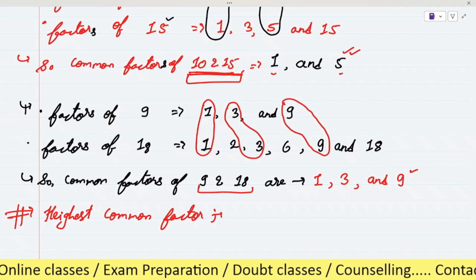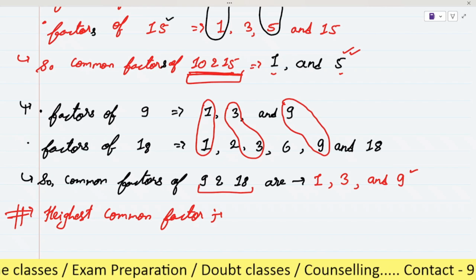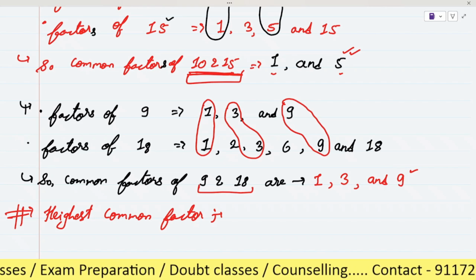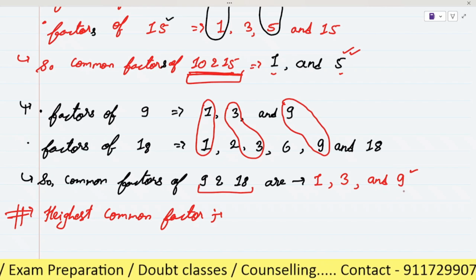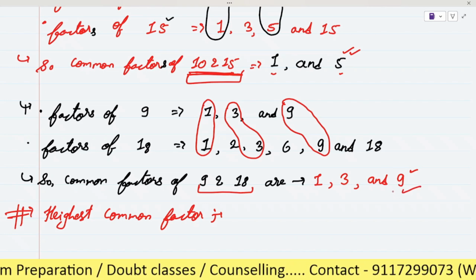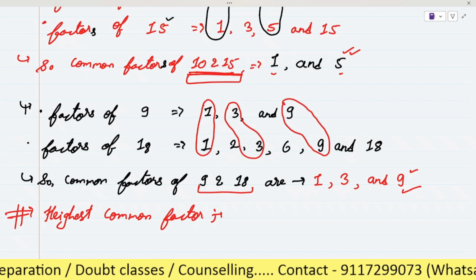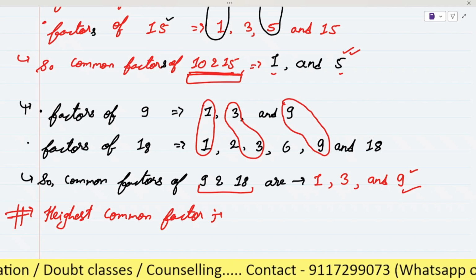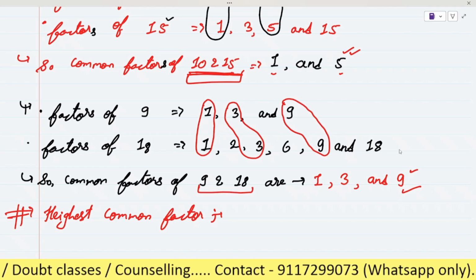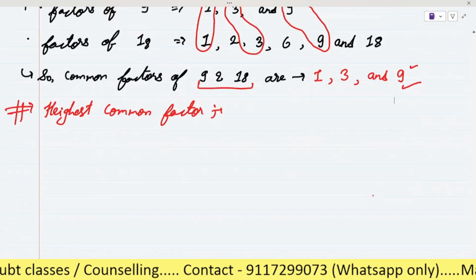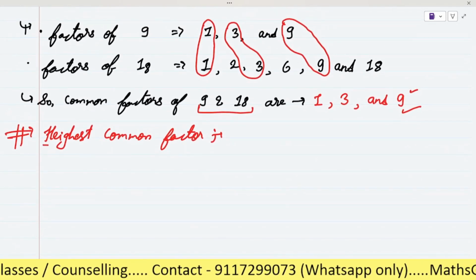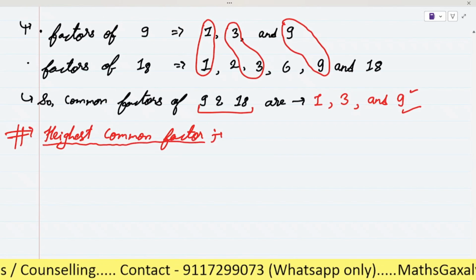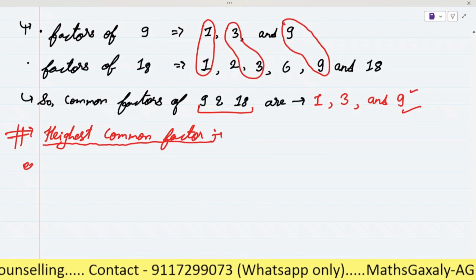So in a simple way we can say that the highest common factor of 9 and 18 is 9. Is it clear or any doubt? Okay, very good. So this was the concept of common factor and after that highest common factor.